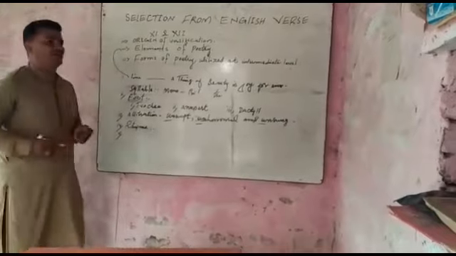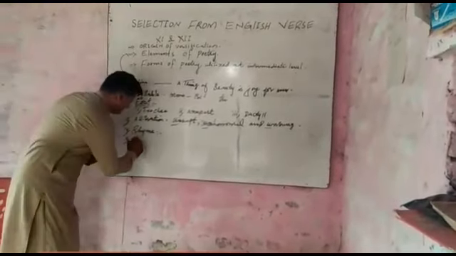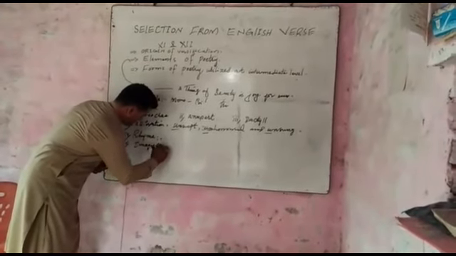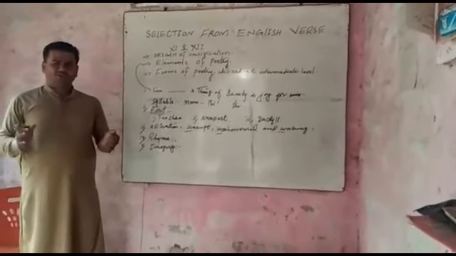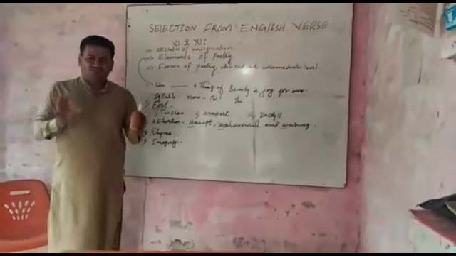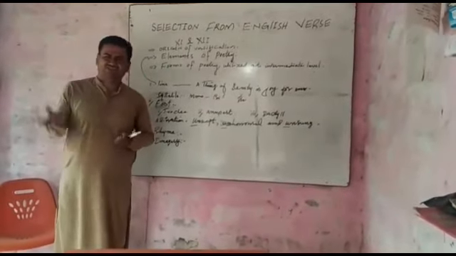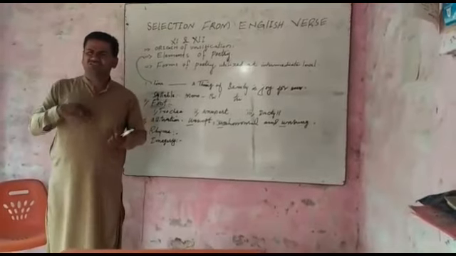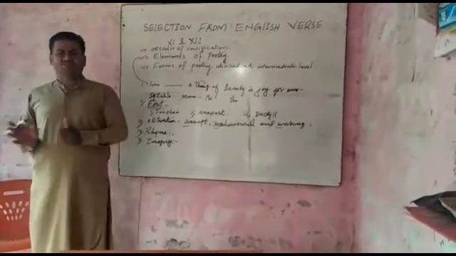The fifth one is imagery. Imagery means picture. It is derived from image. This is a mental picture, but it belongs to the poet.